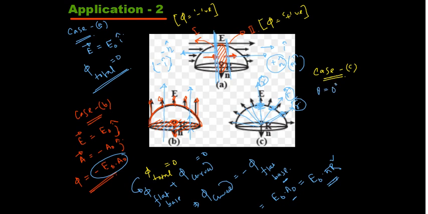So if I write, d phi will become simply E into dA. So phi will be equal to integration of E dot dA. So E, the electric field, is constant. dA means area of this hemispherical surface, that is simply 2 pi r square, right? So this is the answer for the third case. Clear? Totally understandable? Very good. Let's move on.